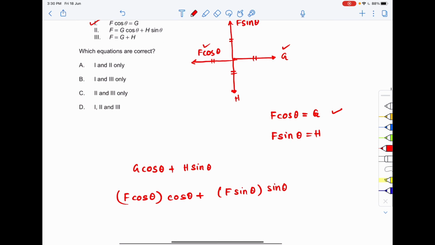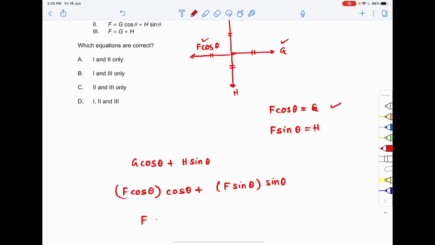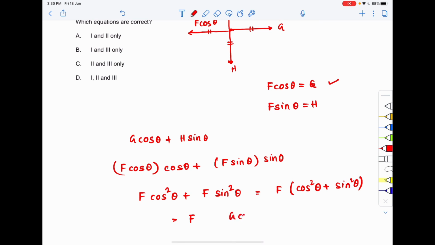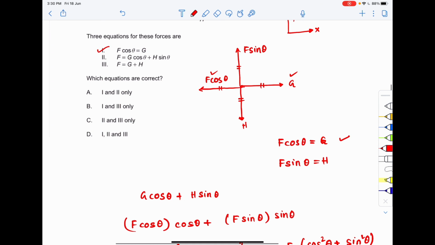This equals F cos square theta plus F sin square theta, which is F times cos square theta plus sin square theta. So G cos theta plus H sin theta is equal to F. So 2 is also correct.